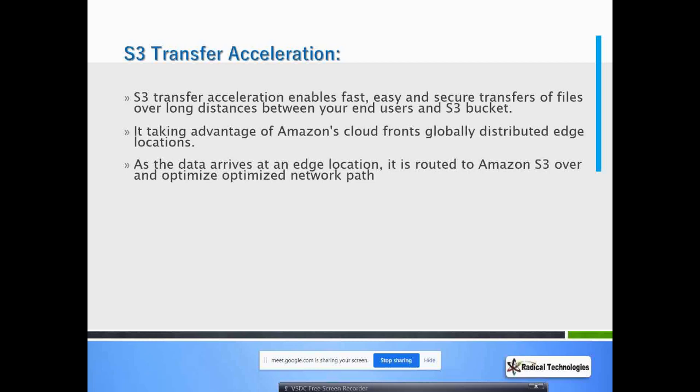We know edge location, right? So it takes advantage of Amazon CloudFront's globally distributed edge locations. CloudFront and edge location will come in sync. As the data arrives at the edge location, it is routed to S3 over an optimized network.